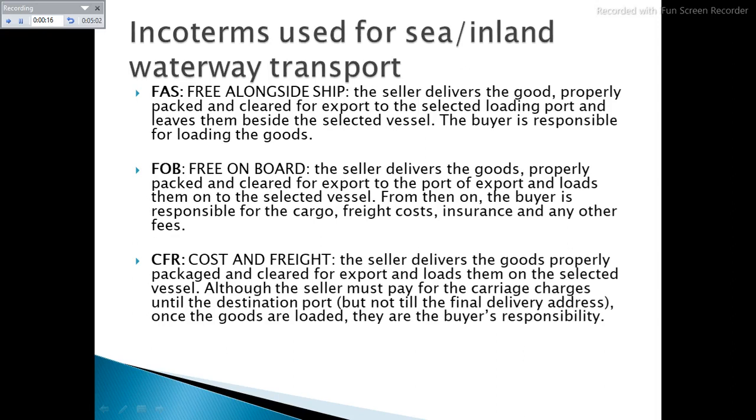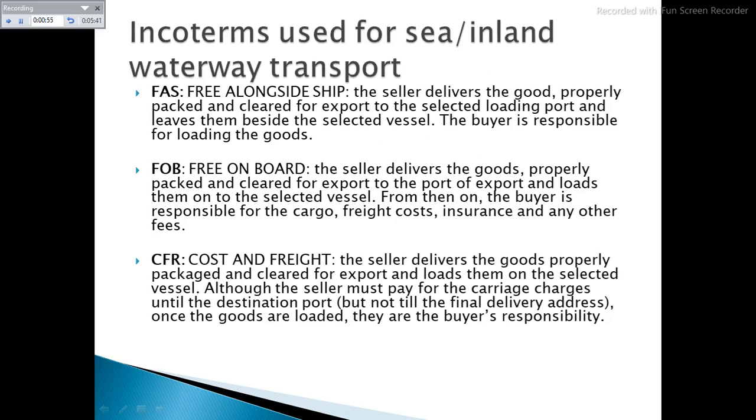Free on Board. Seller bears all the costs and risks up to the point the goods are loaded on board the ship. Seller has to arrange export clearance. Buyer has to pay freight, bill of lading fees, insurance, unloading, and transportation costs from the arrival port to the destination. FOB, or Free on Board, is used for non-containerized sea freight and inland waterway transport.